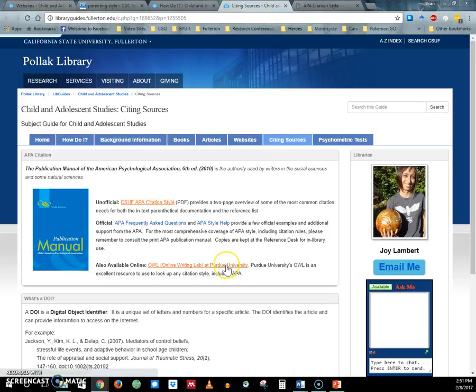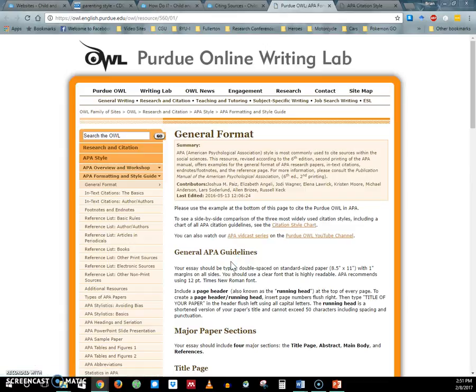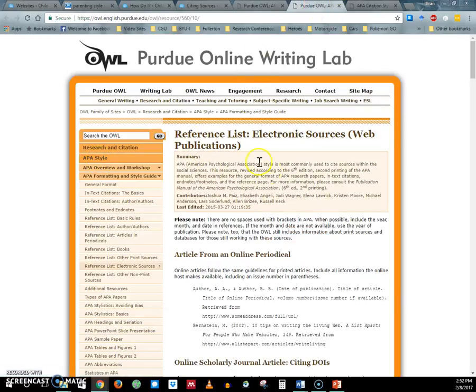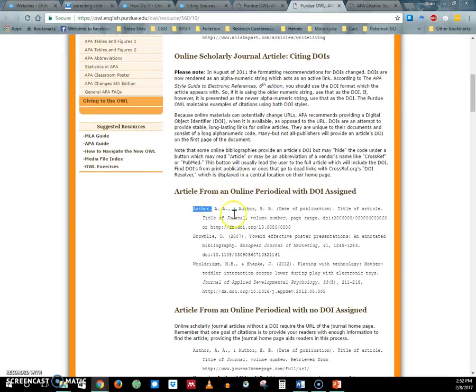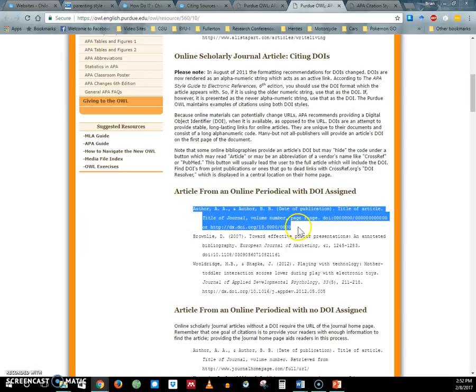Another thing you can use is the OWL at Purdue University, which is their online writing lab. So let's say you're thinking, okay, I need to cite a YouTube video. You probably shouldn't cite a YouTube video, but just as an example, you would click on here, electronic sources. You see we're here in APA style. They also have an MLA style, so make sure you're in the proper place. So web publications, online periodical, journal article. This is the format of how you would create a citation for a journal article.